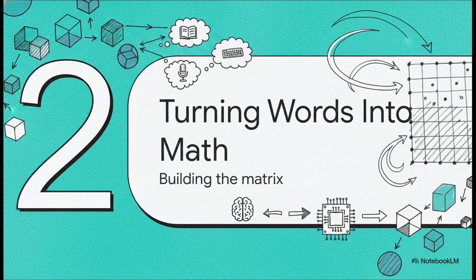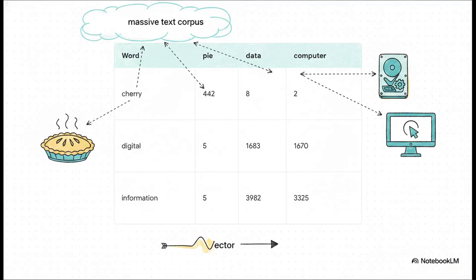Section 2. Turning words into math, building the co-occurrence matrix. So how do computer scientists turn these word neighborhoods into raw math so a machine can actually process them? Imagine scanning through a massive text corpus, like literally all of Wikipedia, and just counting how often target words appear near context words. You'd create a giant grid, or a co-occurrence matrix. Take the word cherry. It appears near the word pie 442 times, but almost never near data or computer. Suddenly, the word cherry isn't a string of letters anymore. To a computer, it's represented by a list of numbers, which we call a vector.